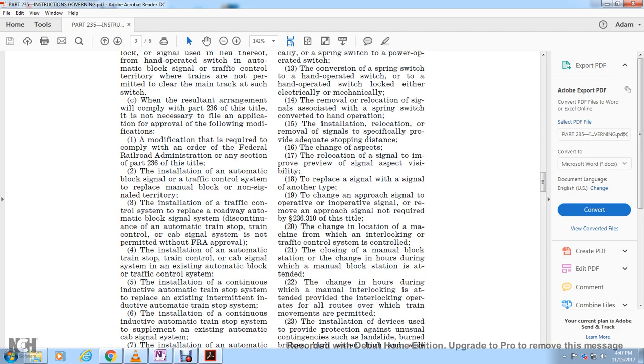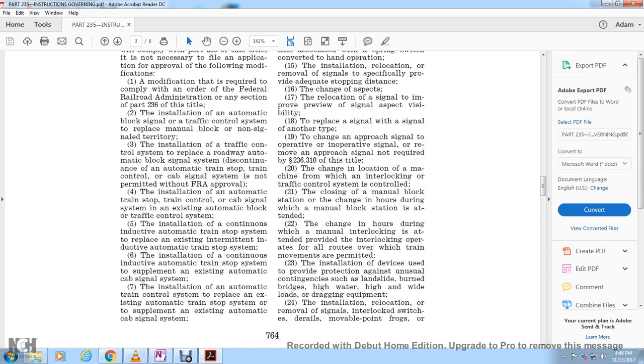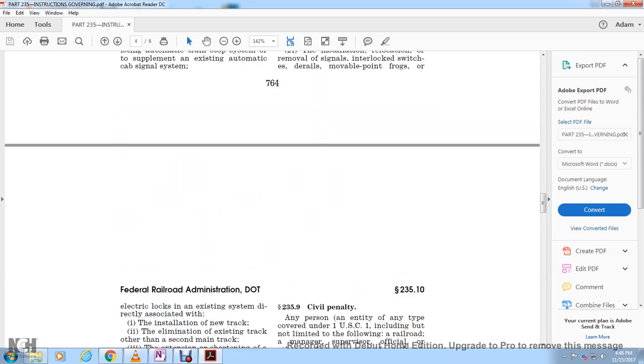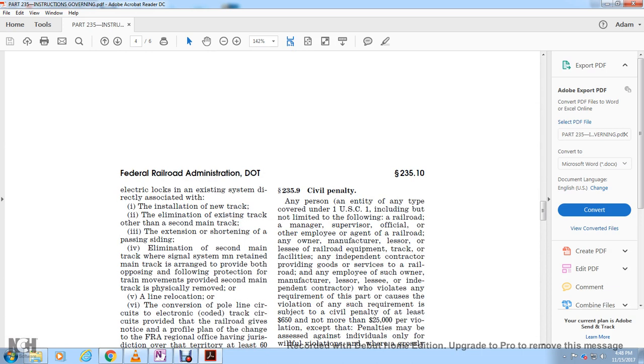Change of the hours during which the manual block station is attended, or the change of the hours during which the manual interlocking with the attendant is provided, with the interlocking operated with all the routes over which train movements are permitted. The installation of the device to provide protection against the usual contingencies such as landslide, burn, bridge, high water, high, wide load, dredging equipment. The installation, relocation, removal of the signal, lock, switch, derails, movable point frogs, and or electrical switches.